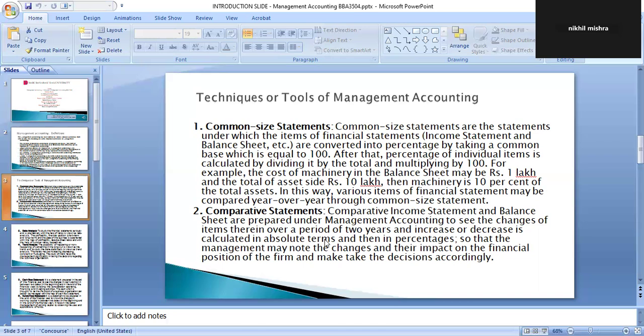Means there are two columns in comparative statements. One is the column of absolute change, another is the percentage. Means what is the difference of all those items, that should be written in terms of absolute value as well as in terms of percentages. That is known as the comparative statements.